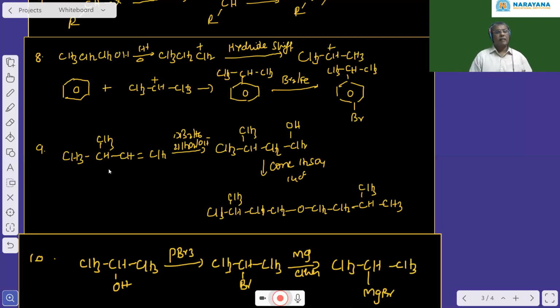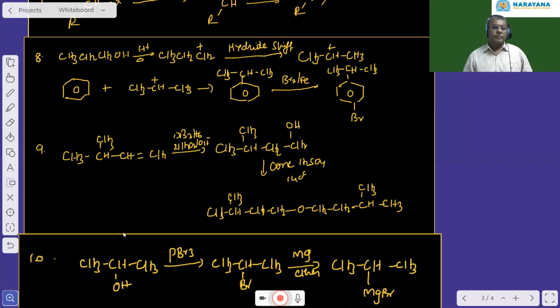And then question number 9. They have given 3-methylbut-1-ene. Again, hydroboration oxidation. Hydroboration oxidation means anti-Markovnikov addition of water. OH is added to this carbon and hydrogen is added to this. When any alcohol is treated with concentrated H2SO4 at a temperature of 140 degrees centigrade, two alcohol molecules are involved in the formation of ether. So this particular alcohol that is formed, 3-methylbutan-1-ol, undergoes dehydration with another 3-methylbutan-1-ol and forms what is known as ether.